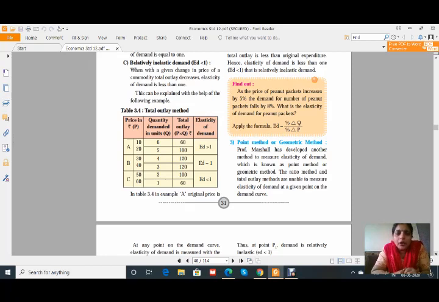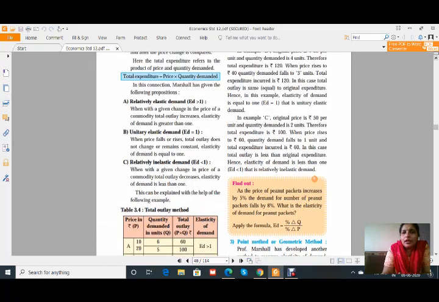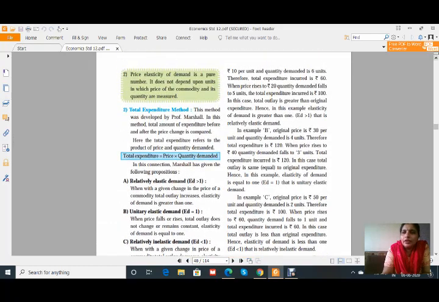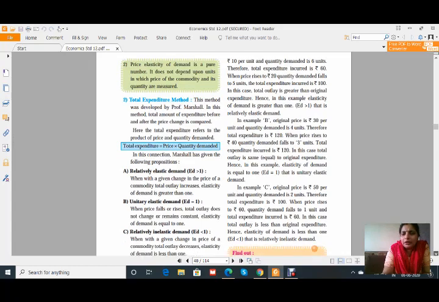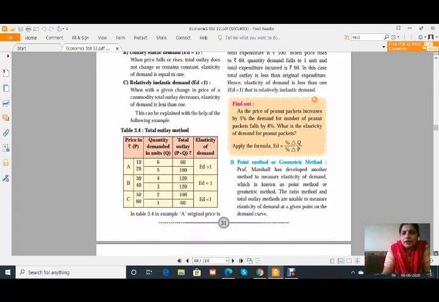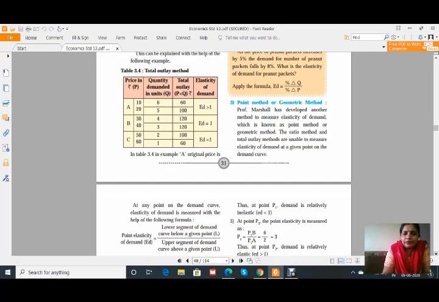And in the third case, when the quantity demanded is 2 kg at the price of rupees 50, see, there is an increase in price of rupees 10, but the quantity demanded falls by only 1, where ED is less than 1, and there the total outlay becomes 60. So I think all this is getting clear to you. There are three methods. I explained these two methods, and the explanation is given in the paragraph. Just now I explained all this table. Now we will come to the next, that is the point method or geometric method.